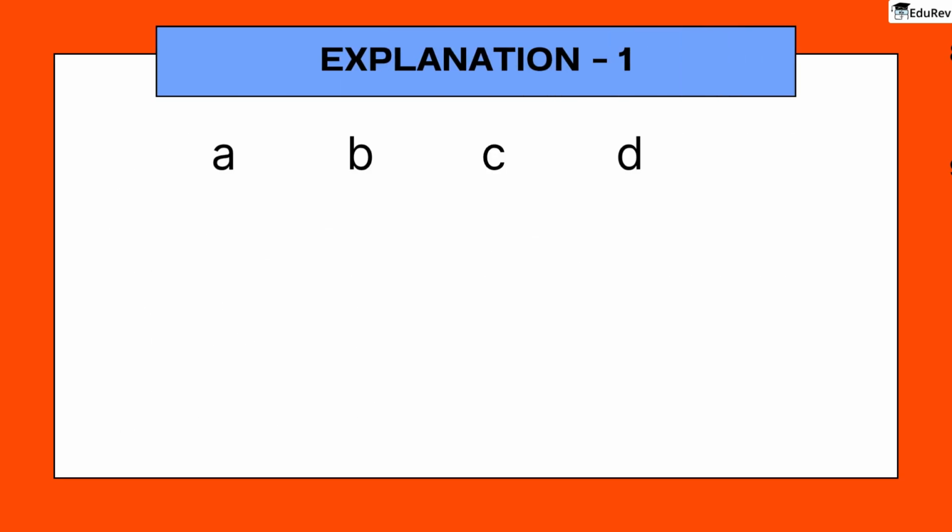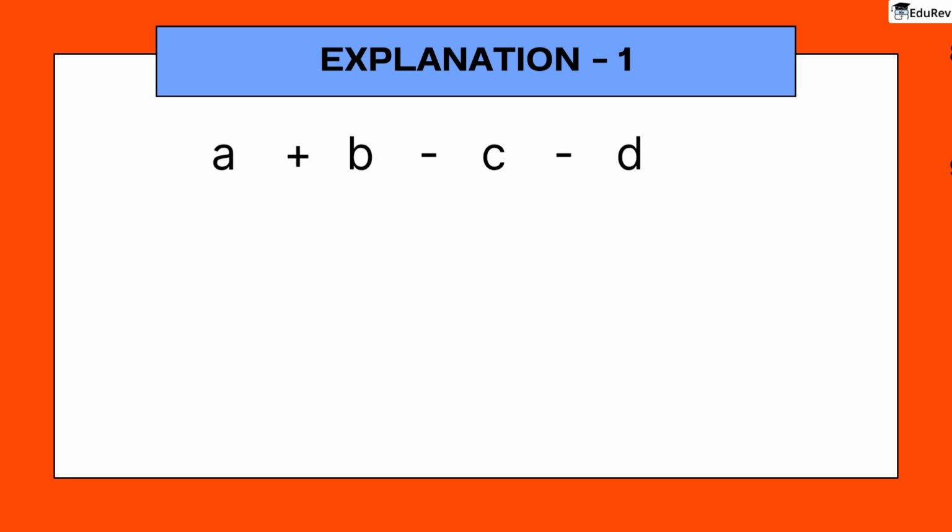Explanation 1. Using algebra. Let's call our 4 numbers A, B, C, and D. Imagine we have an expression like A plus B minus C minus D. Now, let's change just one sign.